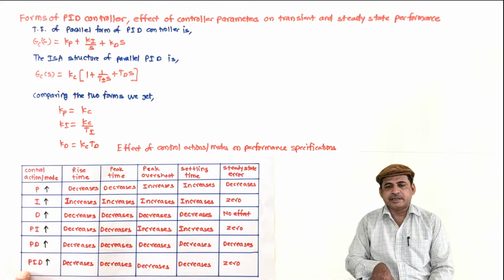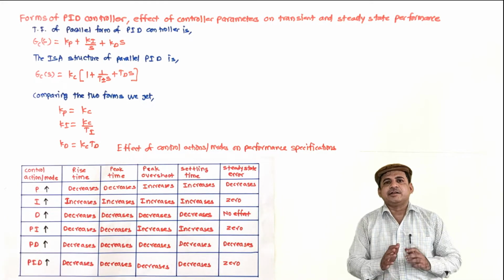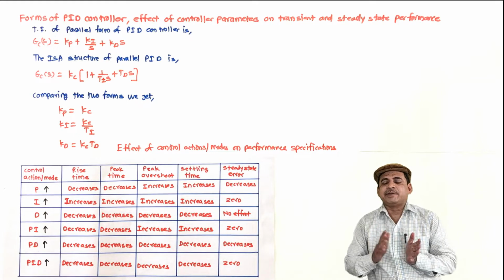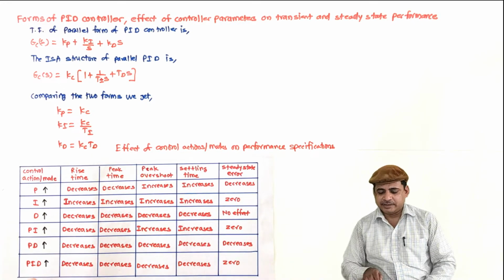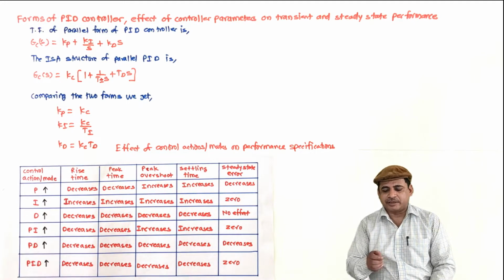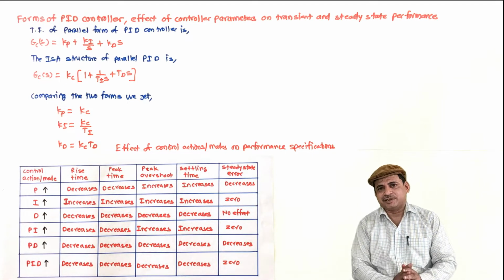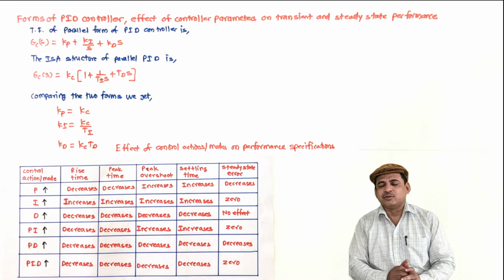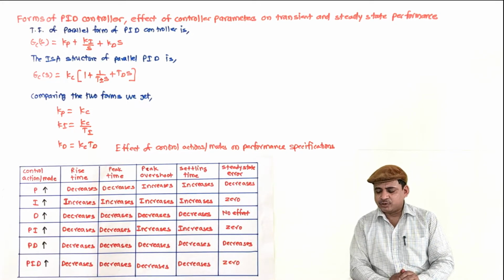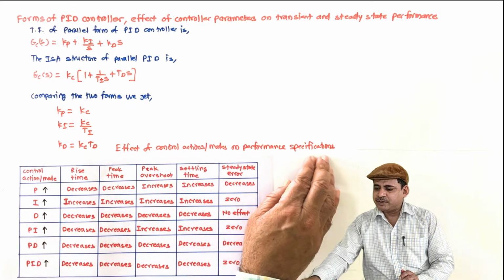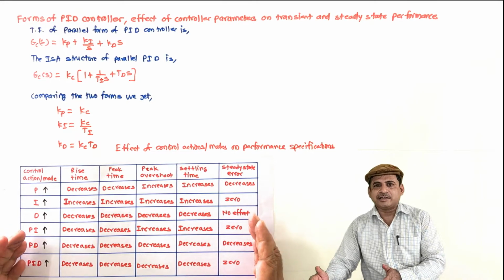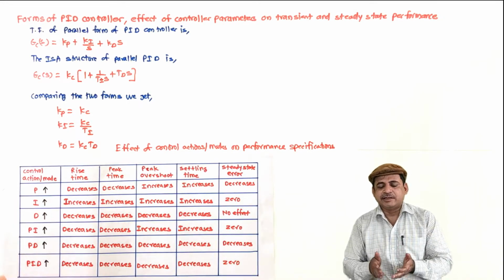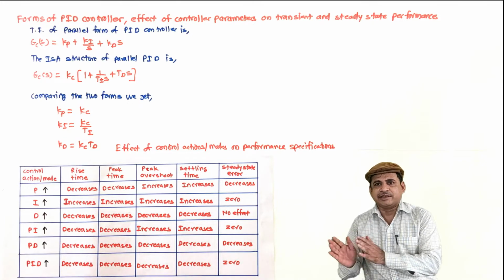However, the limitation of this is that because of the inclusion of D action, it may pass the high frequency signal, that is noise. Hence, to avoid this, the I and D action parameters shall be selected such that the PID controller acts as a band pass filter and the noise is not included, but still there is a possibility. So these are the different effects on the performance specification, and these can be important while selecting the appropriate action and its effects in the given application.